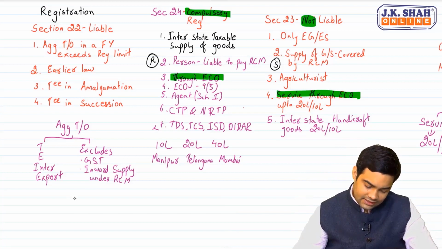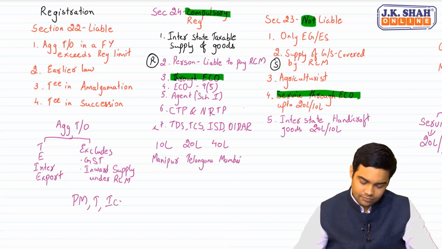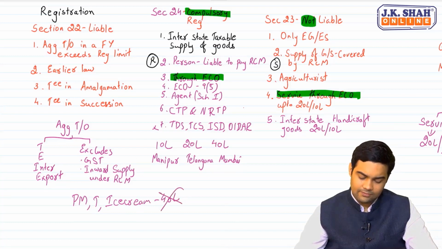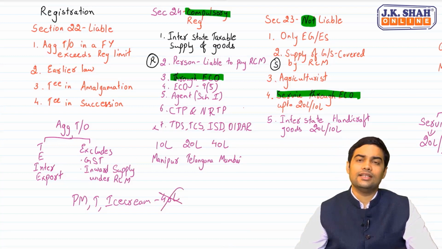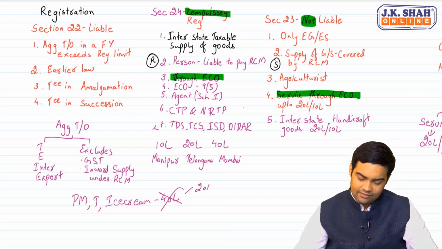If a person is supplying pan masala, tobacco, ice cream, in that case, he will not get the registration limit of 40 lakh. Yes. So 40 lakh limit will not be available. Now, if 40 lakh limit is not available, then the question is what limit will apply for a supplier of pan masala, tobacco, ice cream? In such cases, 20 and 10 will be applicable.